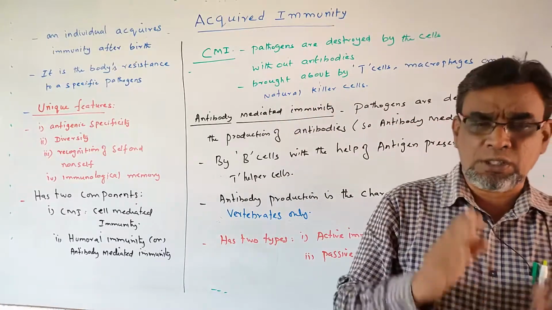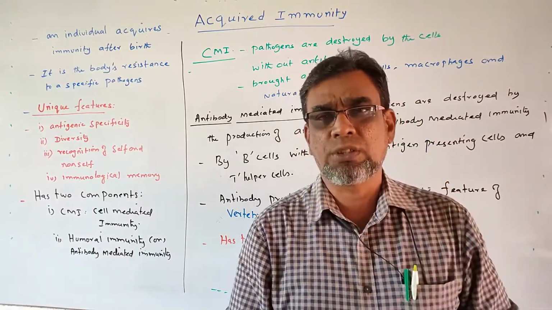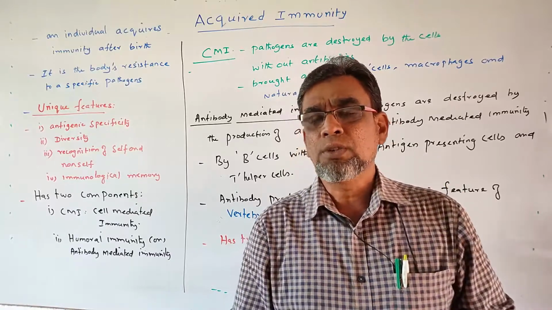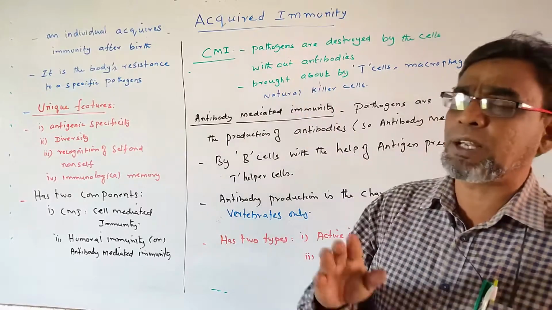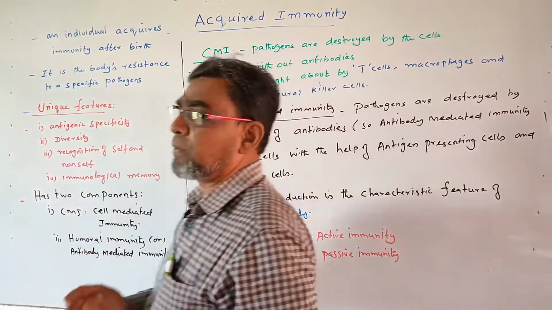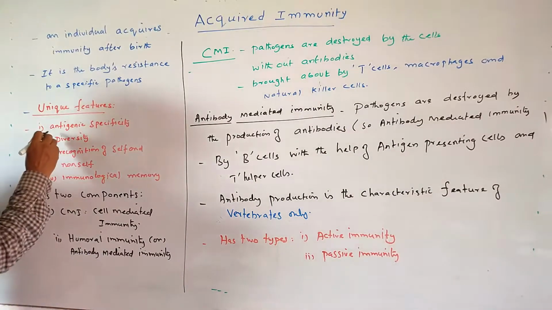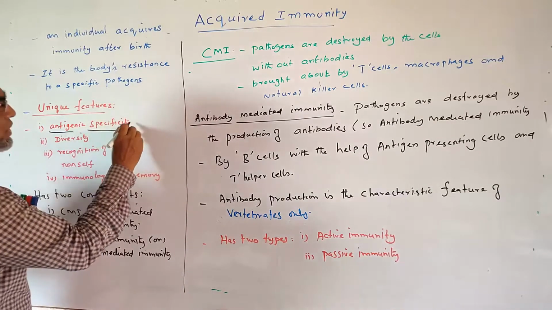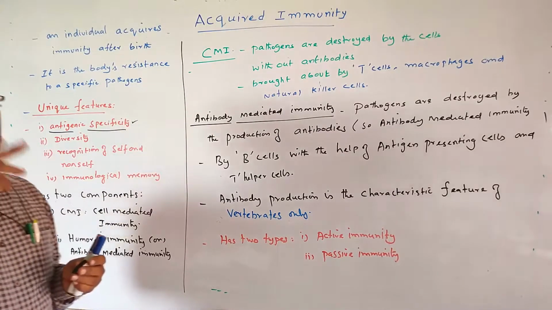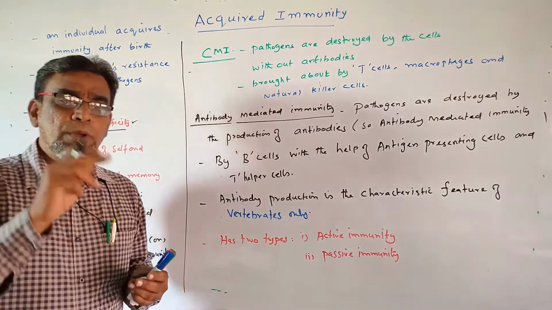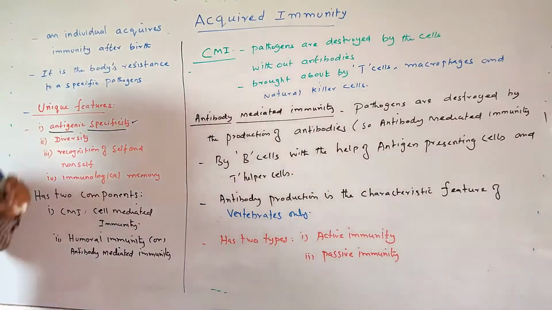This acquired immunity has some unique features, some characteristics. These are the four important characteristics present in acquired immunity. What are the unique features? The first one is antigenic specificity. Specifically, it recognizes the antigens. This immunity works only against the specific pathogens. This is antigenic specificity.